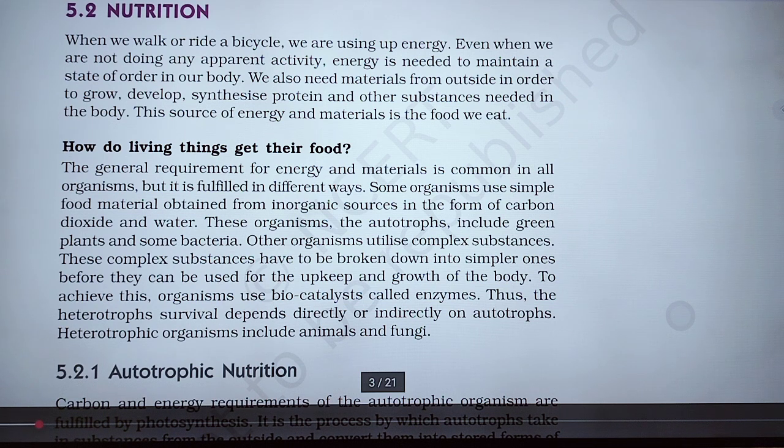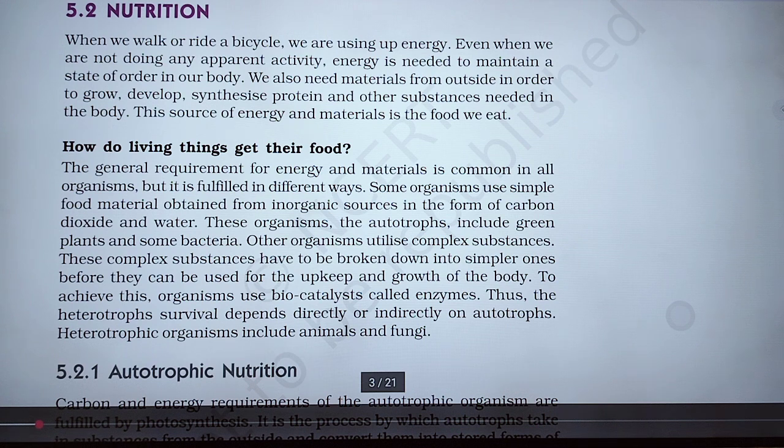These organisms, the autotrophs, include green plants and some bacteria. So they obtain food from an inorganic source in the form of carbon dioxide and water.